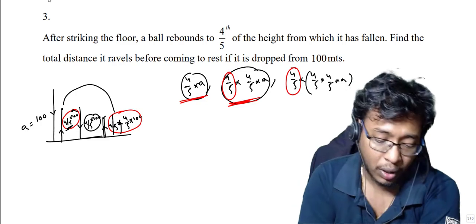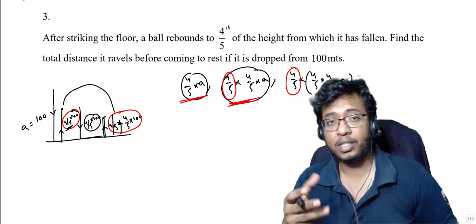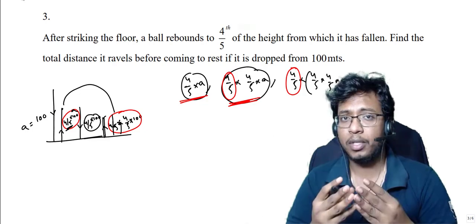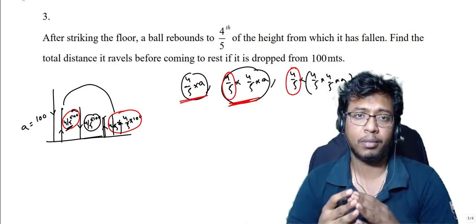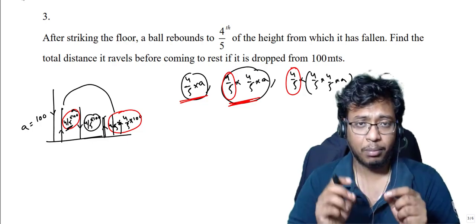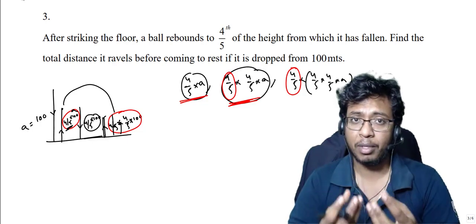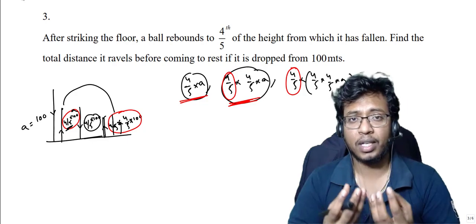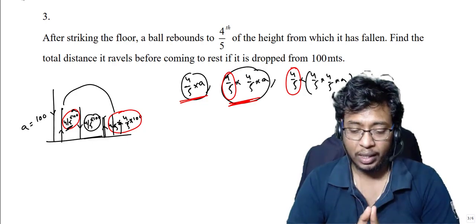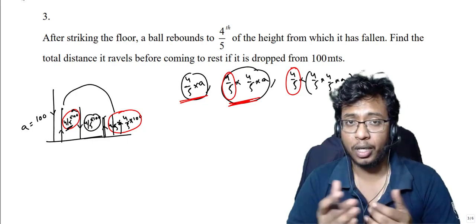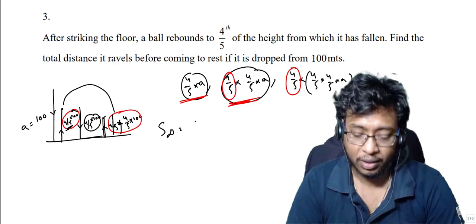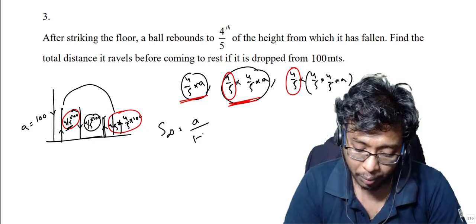So I told you in some of the series playlists, if the same number is getting multiplied with every term, the series will become a geometric progression series. If the same number or the same constant is getting added to each and every term, that series will be arithmetic progression. Here you can clearly see that this is a geometric progression. So sum to infinity will be a by 1 minus r.